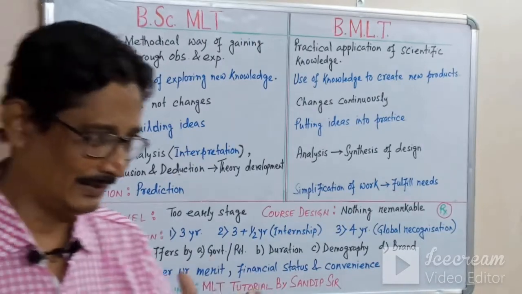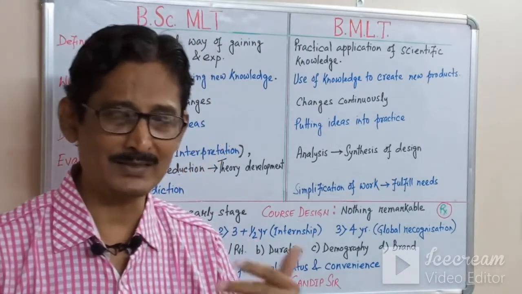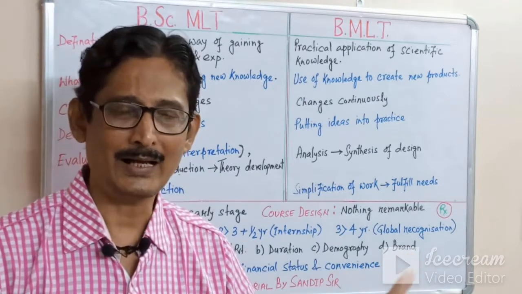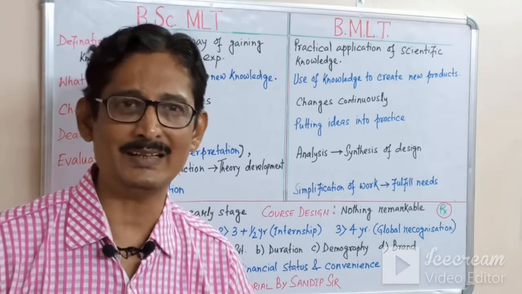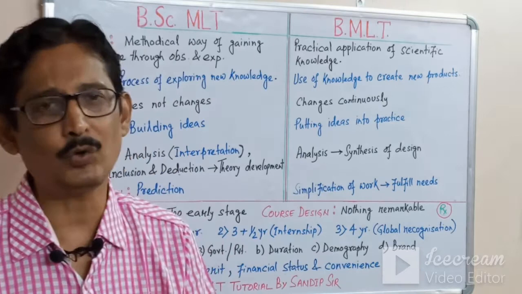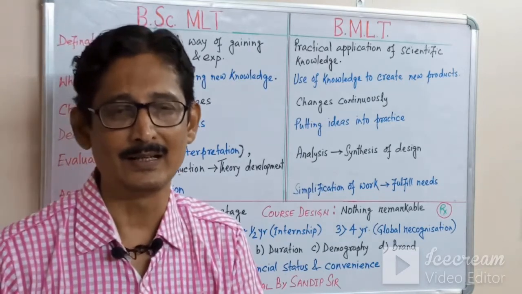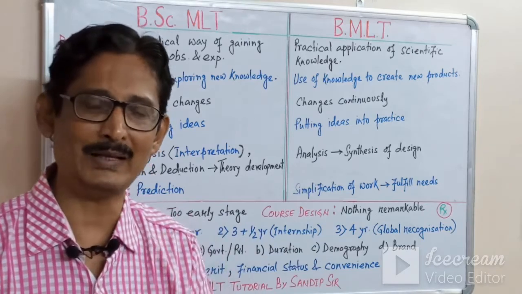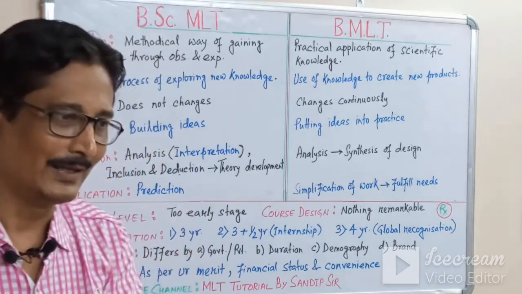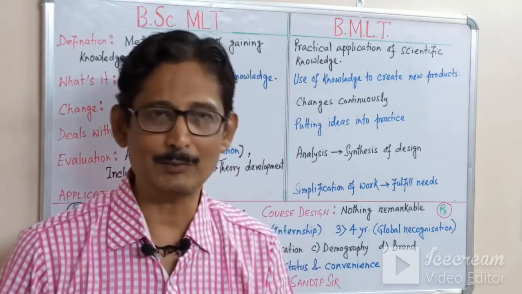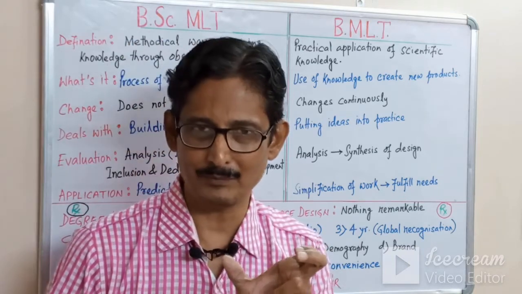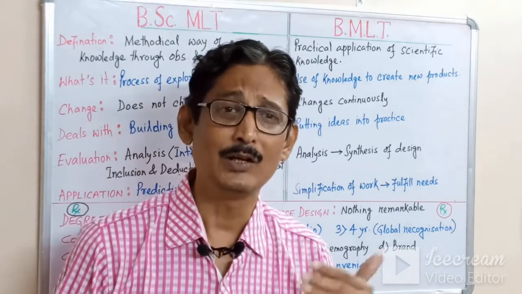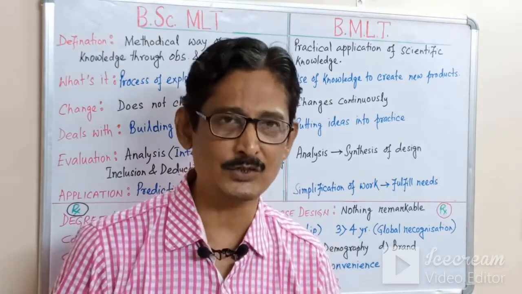Some of my students are still confused about that. They say, sir, I know about machine A and machine B, but do not know about machine C. But all the machines are built on the same concept. Like in medical laboratory science, there is a main section, biochemistry, where we estimate blood constituents.